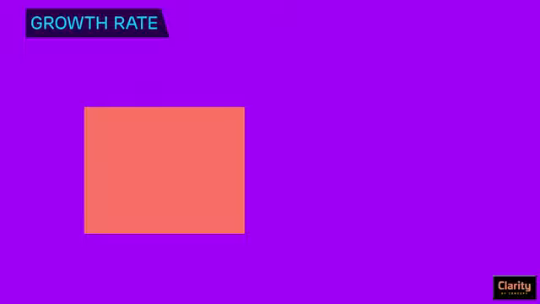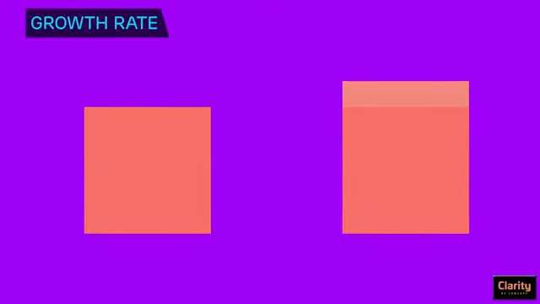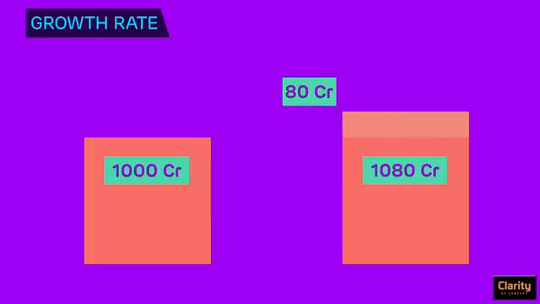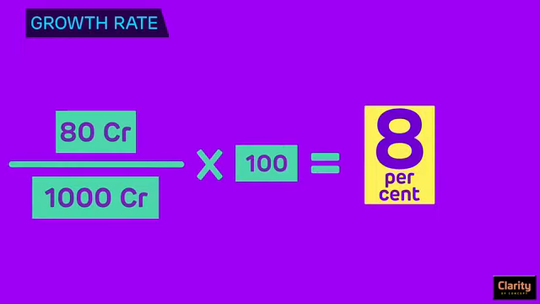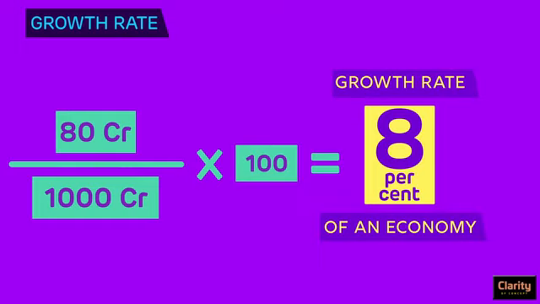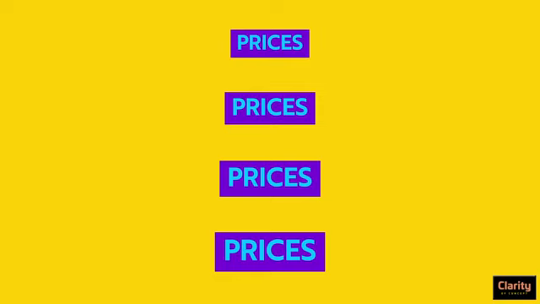Growth rate is percentage increase in GDP of an year from previous year. Suppose GDP for last year was 1000 crores and GDP for this year is 1080 crore, an increase of 80 crore from previous year. Then percentage increase is 8%. This is growth rate of an economy. But prices keep changing from year to year. In that case, comparison is not possible.